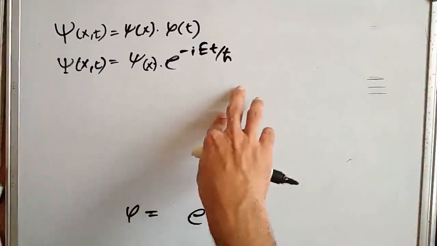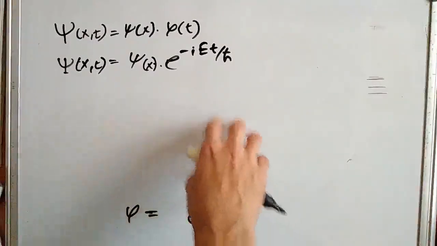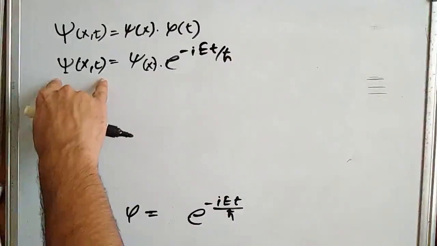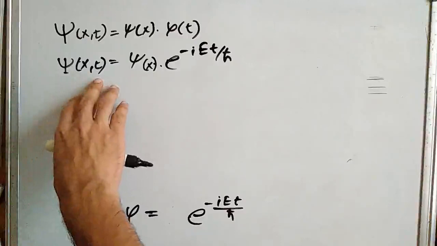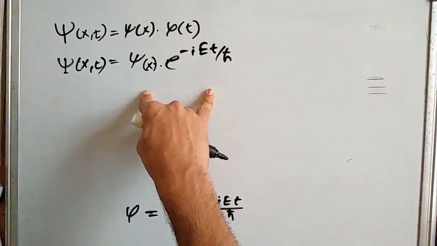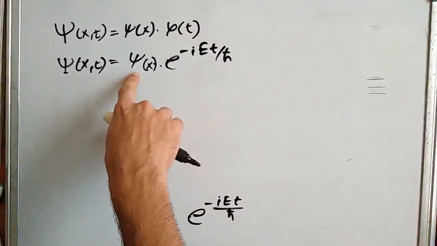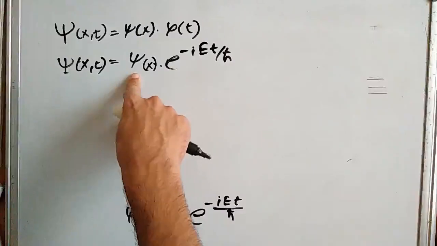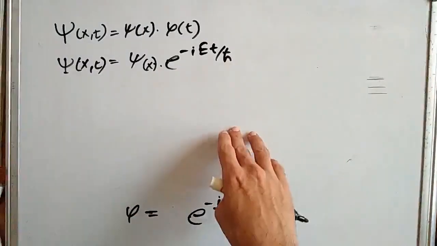We have generalized the time independent Schrodinger's equation, and the solution to the main wave function, which is dependent on position and time, can be expressed as this. So our job is to find this wave function psi of x, which will differ for various potential energy functions.